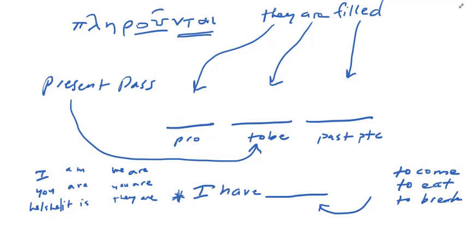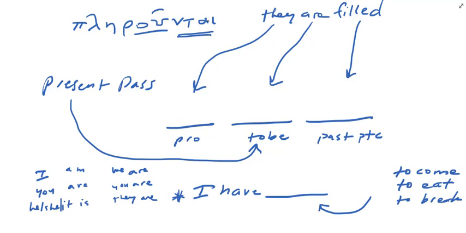But the present active uses the primary active endings. Present middle passive uses the primary middle passive endings. And then remember and memorize these two forms that are what he calls the first person singular paradigm form, luo and luomai. All right? What does he mean under the personal endings when he says primary active and primary active?